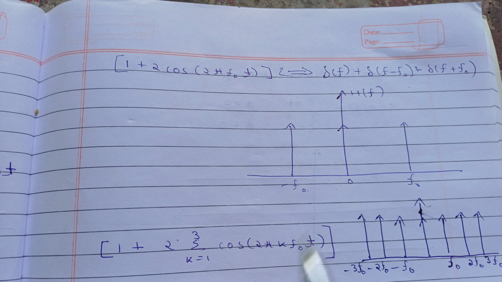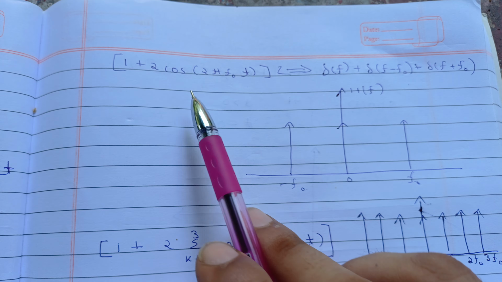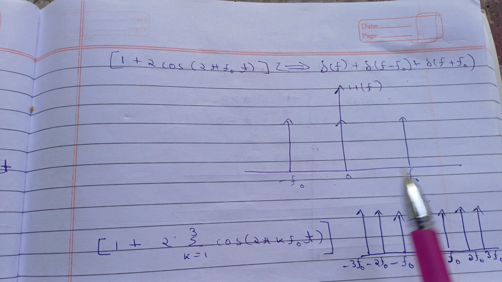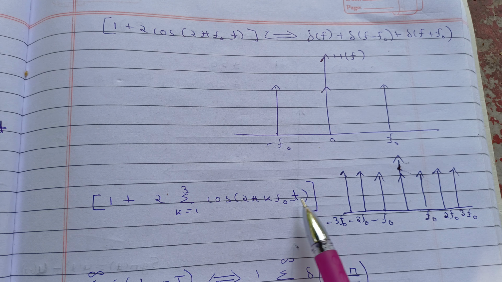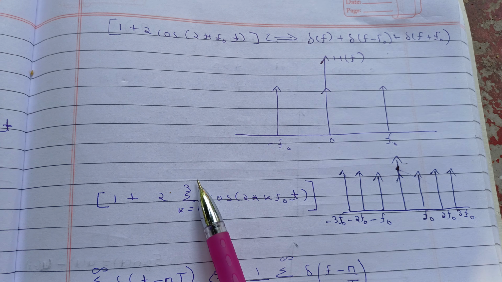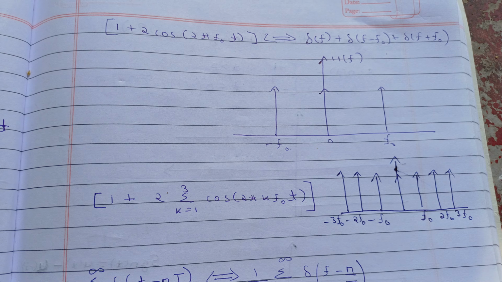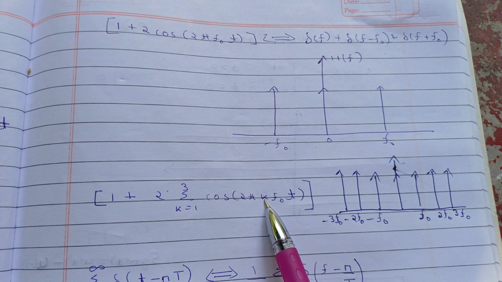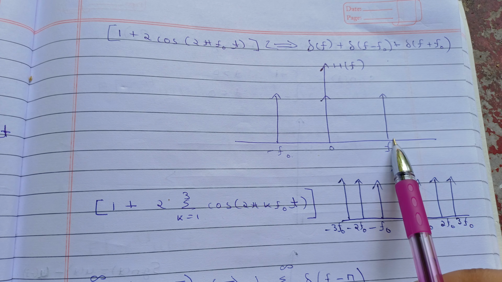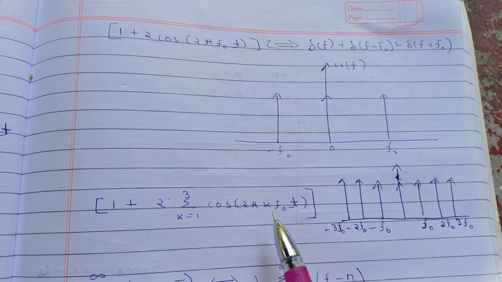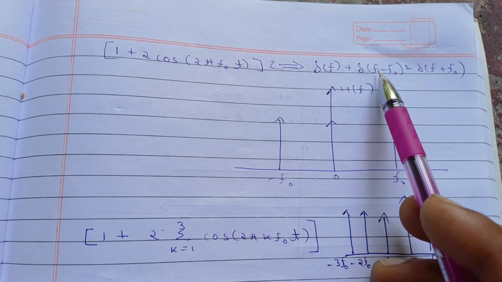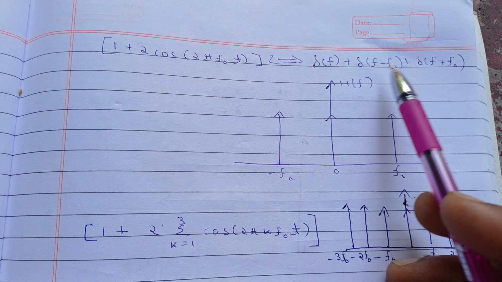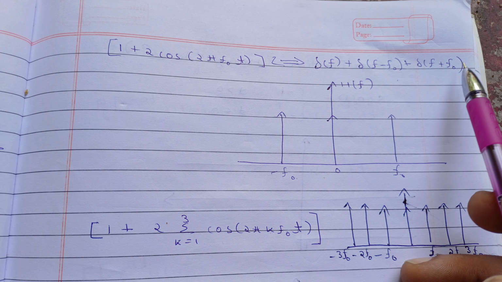So f naught, minus f naught and 0. So this will be in the Fourier transform defined as this. So you will get these three frequencies. Now if you have 1 plus 2 cos 2 pi k f naught t, where k is varying from 1 to 3, then which type of spikes will you get? See, for k equal to 1 you will get the same, minus f naught and f naught. For k equal to 2 you will get 2 f naught and minus 2 f naught, because in place of this you will get f minus 2 f naught and f plus 2 f naught.